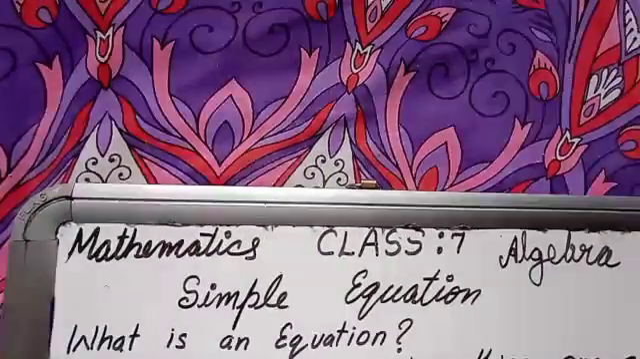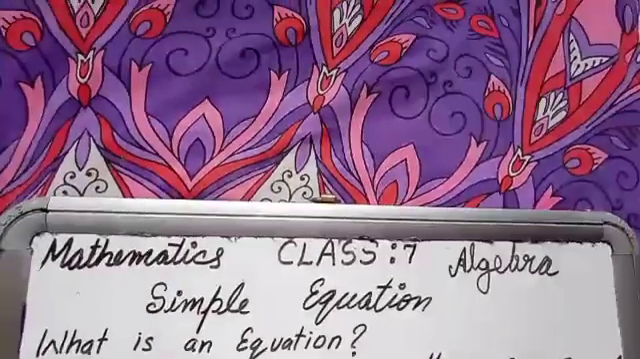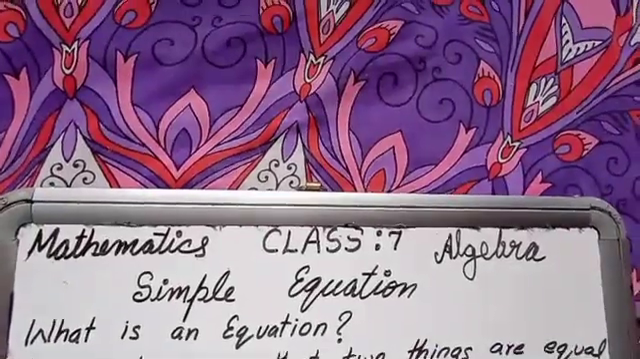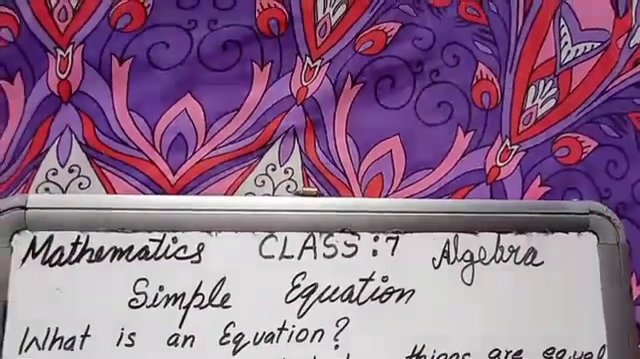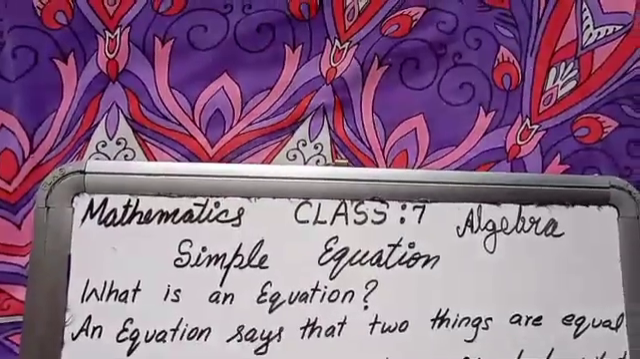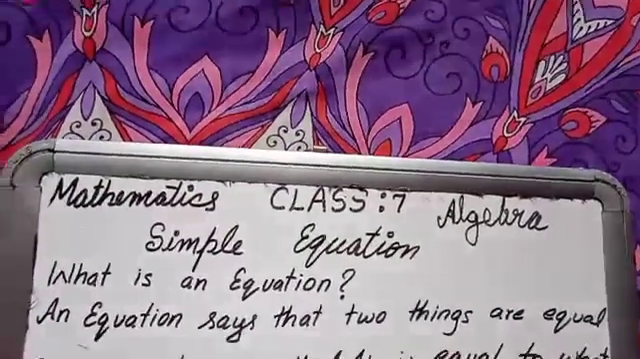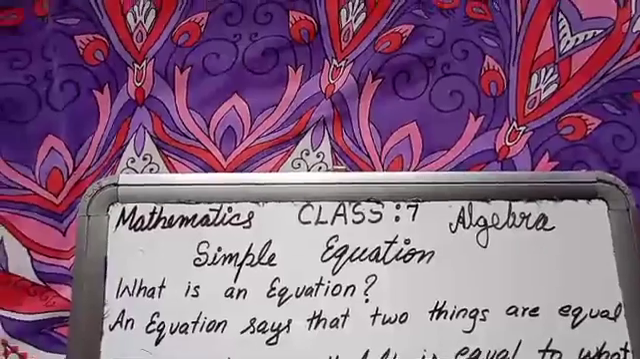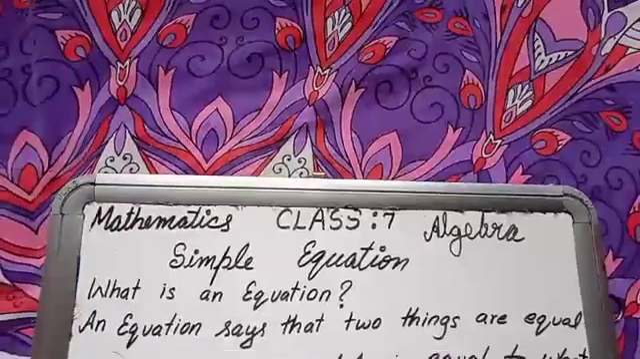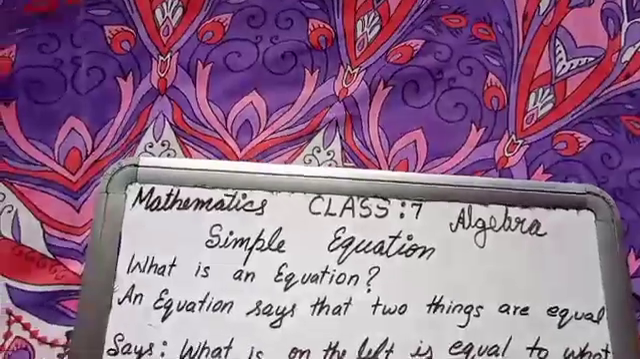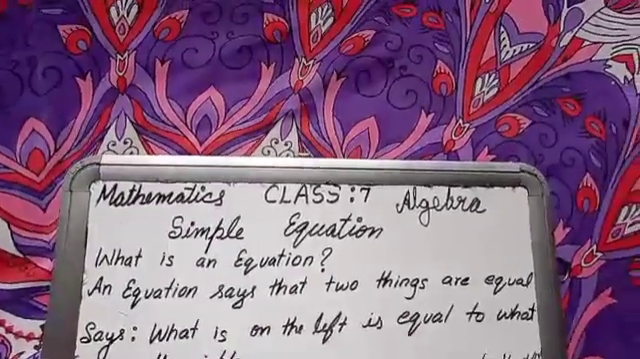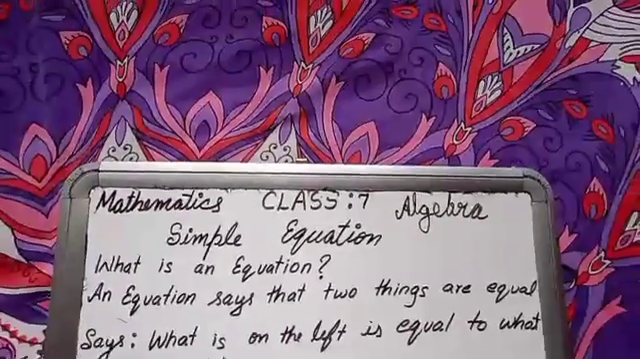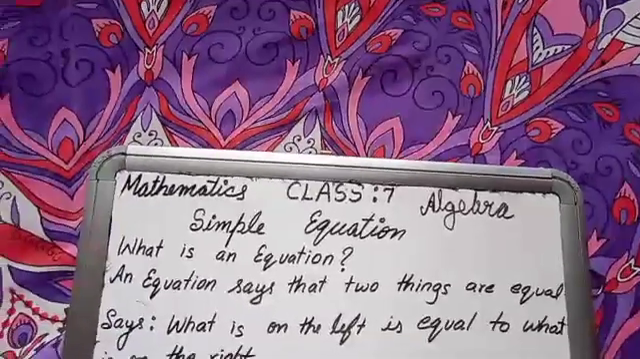What is an equation? By seeing the word equation, you can see a few things. In equation, the word equal you can also find. The equation indicates equal. An equation says that two things are equal. In the same way, this equation says that what is on the left side is equal to what is on the right.